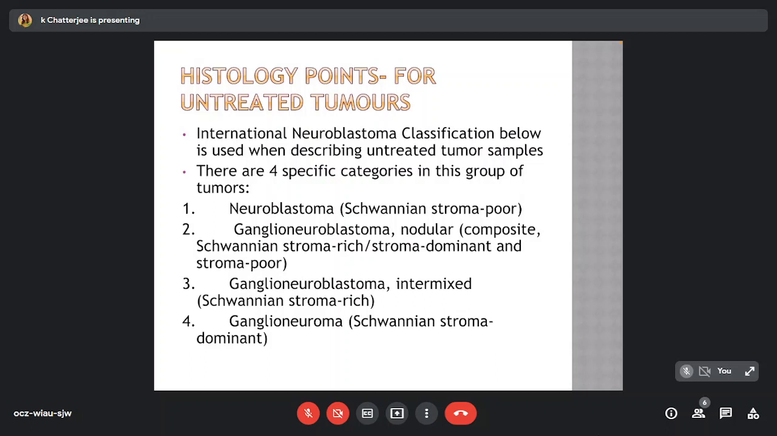Points for untreated tumors. The International Neuroblastoma Pathology Classification is used when describing untreated tumor samples. There are 4 specific categories in this group of tumors: neuroblastoma, Schwannian stroma poor; ganglioneuroblastoma, nodular composite, Schwannian stroma rich or Schwannian stroma dominant and stroma poor; ganglioneuroblastoma, intermixed, that is Schwannian stroma rich; and ganglioneuroma, Schwannian stroma dominant.